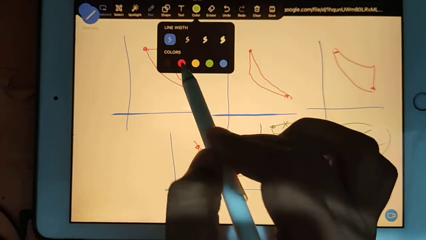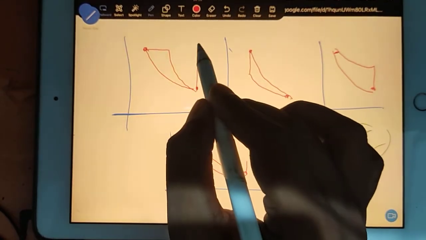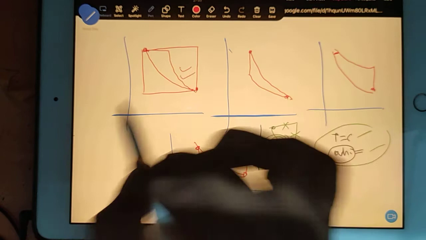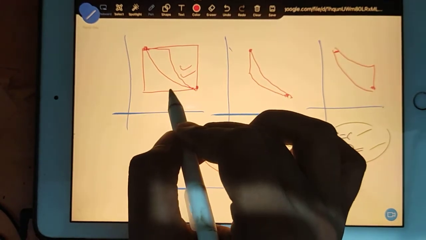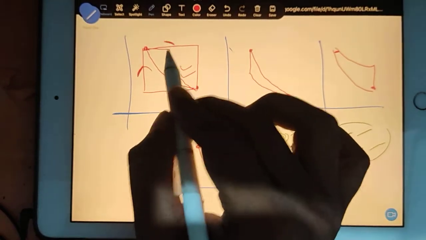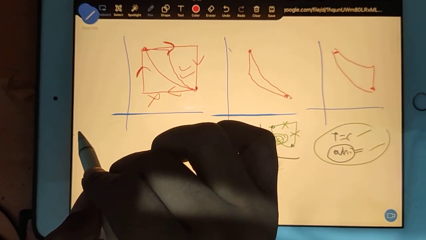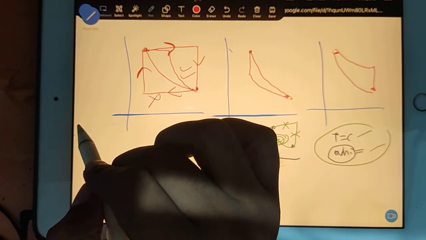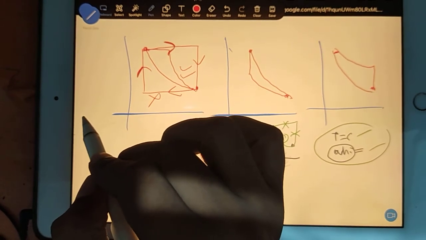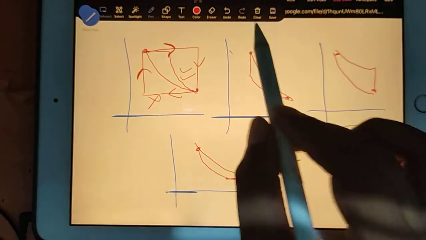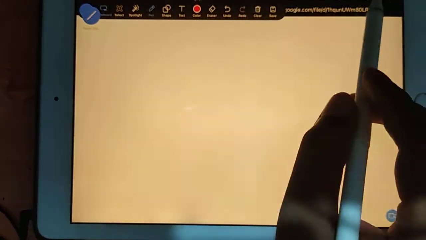Otherwise, you can also draw this kind of cycle. You can go like this, like this, like this. This is also a cycle. But this cycle consists only of constant pressure, constant volume, constant pressure, constant volume. But we don't want this. Is it clear? We have to solve this based on the given data.